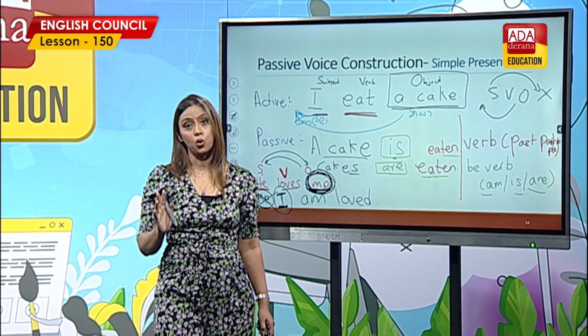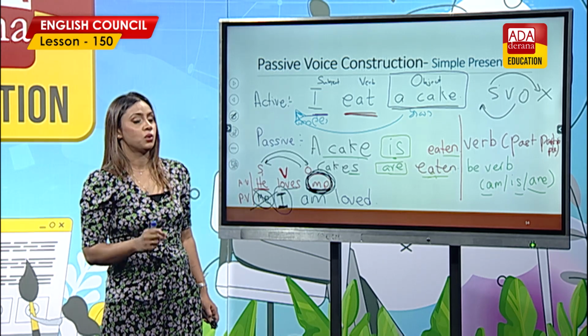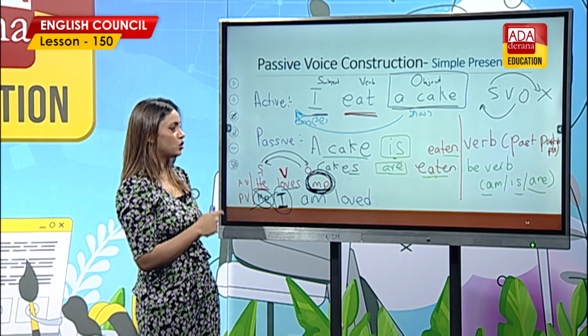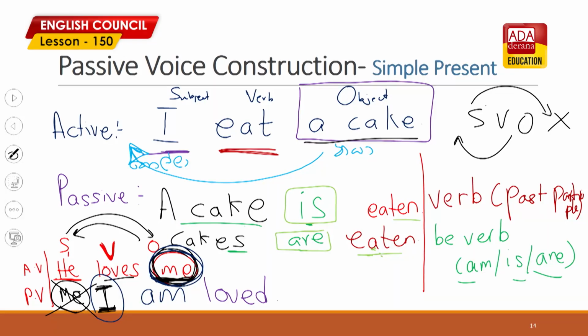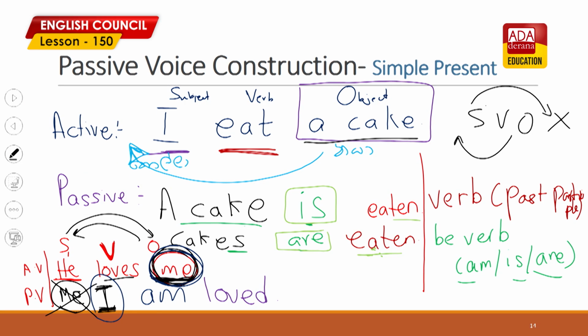We don't need to know who does it. Who? That who part? No need. What happens to the cake is important. That is passive voice. Right, look at the screen. So in the passive voice sentence, I will highlight it so that it will be easier for you. So the passive voice sentence is this.